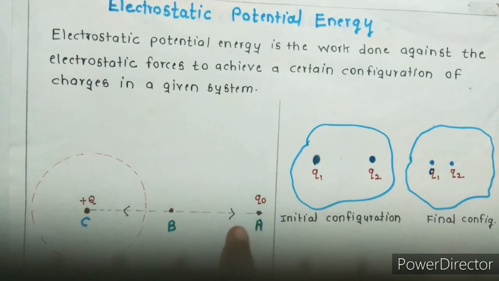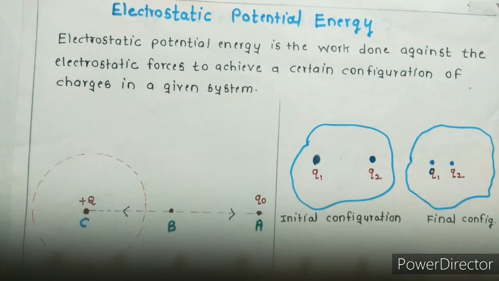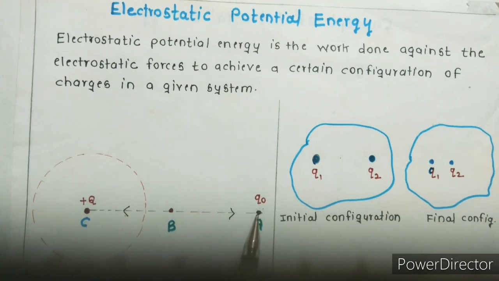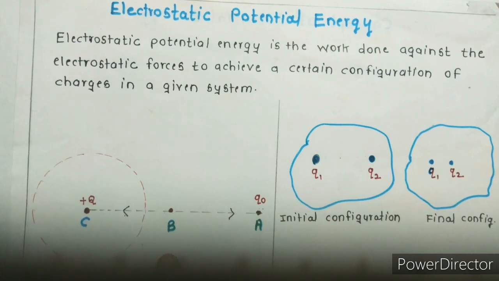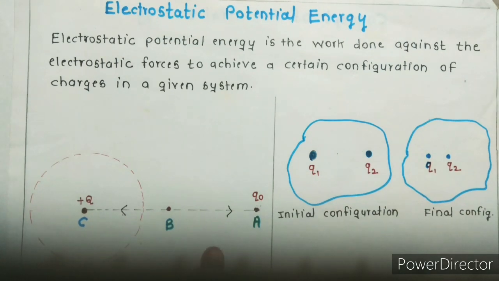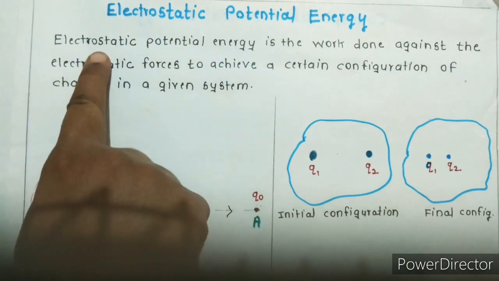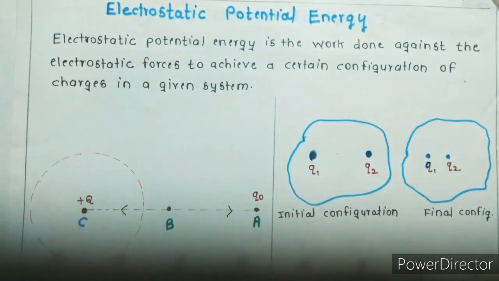I have to apply some force against the force of repulsion so that the test charge can move from point A to B. That means there is an application of force and there is a displacement, so there is work done, and this work done is stored in terms of potential energy. This potential energy is due to the configuration of electric charges, so it is called electrostatic potential energy.